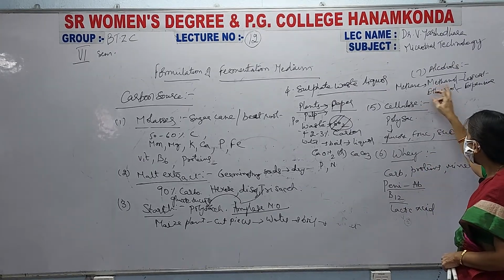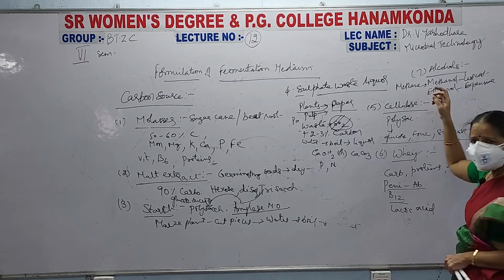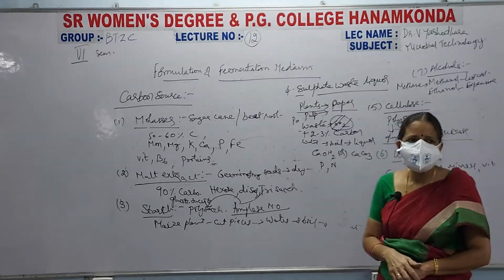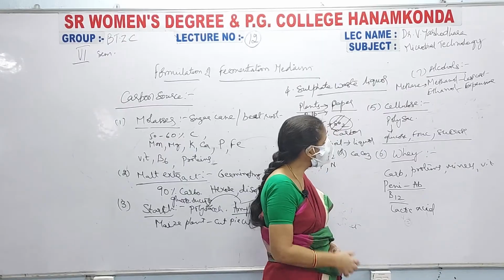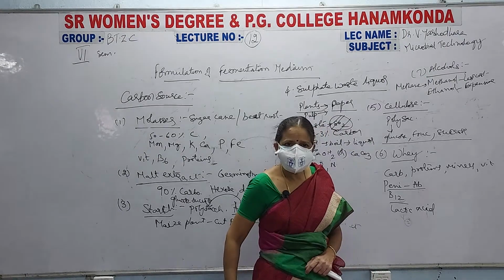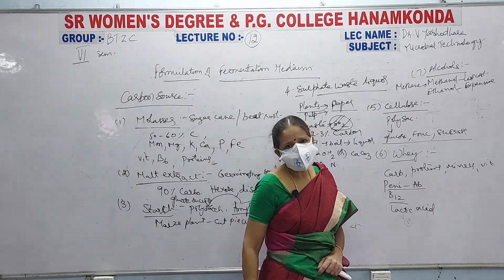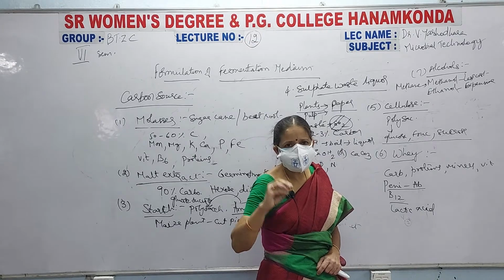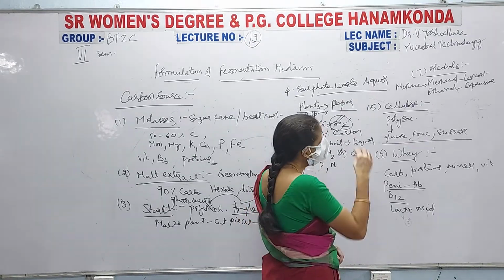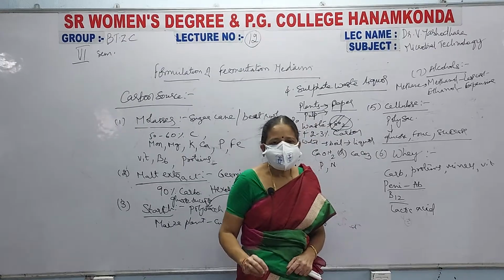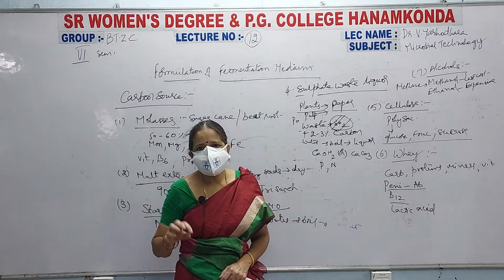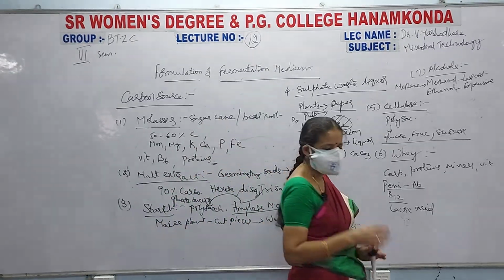So methanol is not generally used, though it is less expensive, it is not generally used as a carbon source. But ethanol is expensive, but some of the specific microorganisms, they require ethanol as a carbohydrate source, so we have to certainly use ethanol for the production of the required concentration of our target protein product.